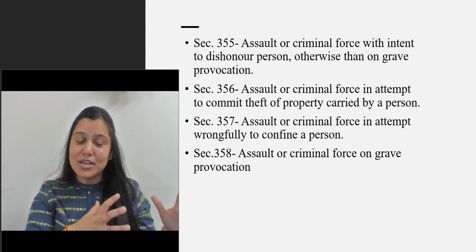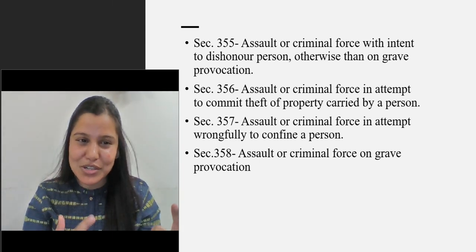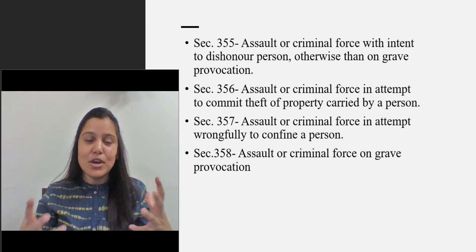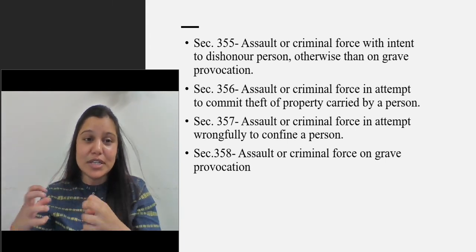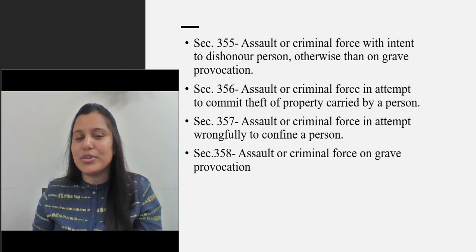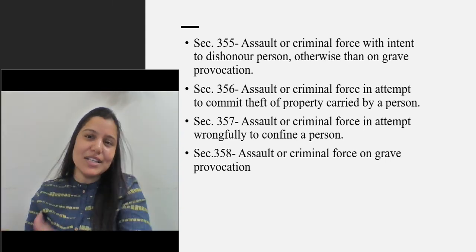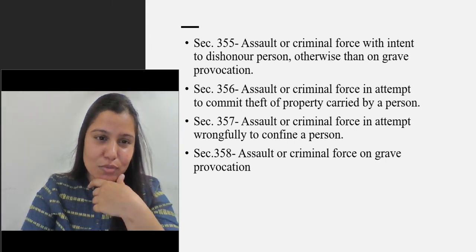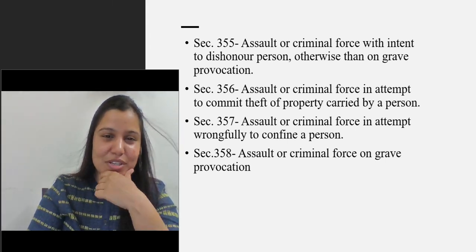On grave and sudden provocation, we had seen in the previous lecture of criminal force that when there is sudden provocation or provocation is being given by the other person and then you have used criminal force, then that's all right, you will not be charged under that section. But other than that, if you use criminal force in order to dishonor a person, then the section is there.